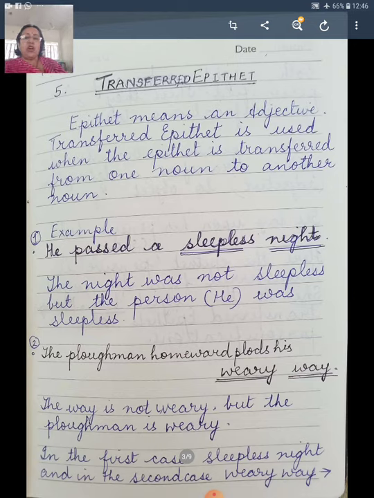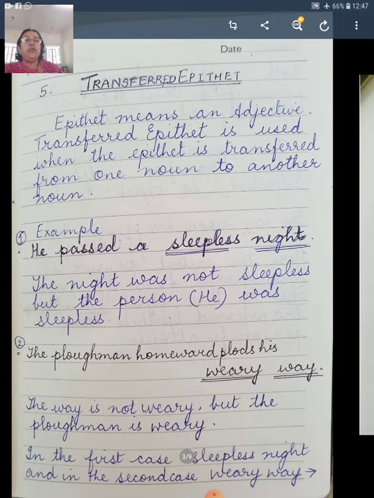Now, the way is not weary. Actually, who is weary? The ploughman is weary. The subject is the ploughman and the object is the way. So instead of saying the weary ploughman, the poet transfers the weary to way. And here it becomes weary way. So this is the transferred epithet. The way is not weary, but the ploughman is weary. In the first case, sleepless night, and in the second case, we have the weary way.